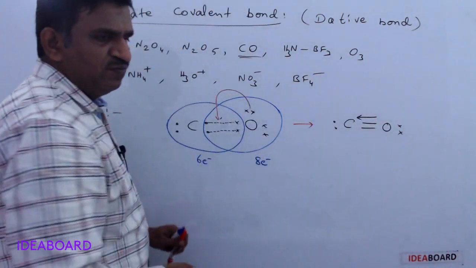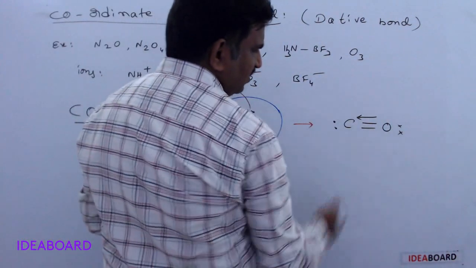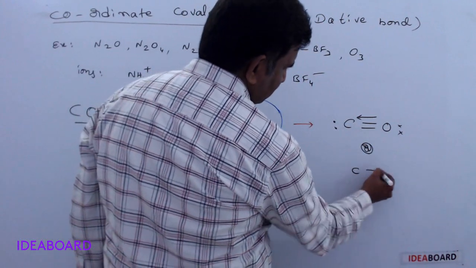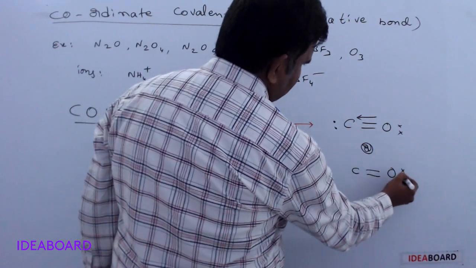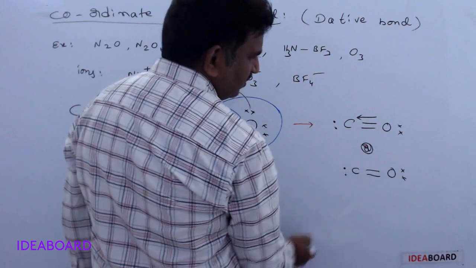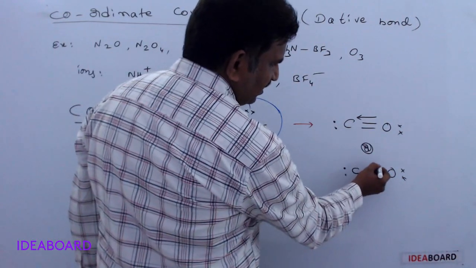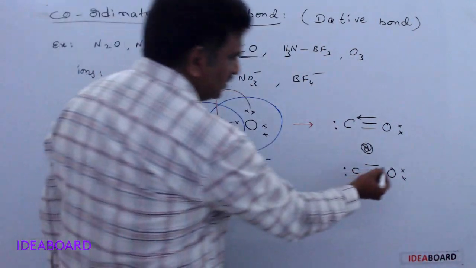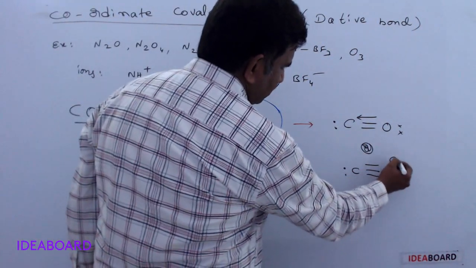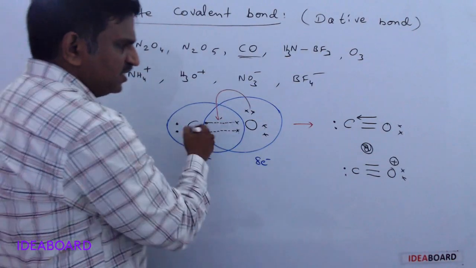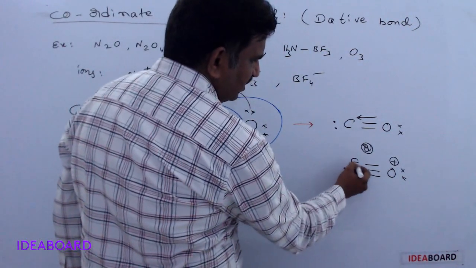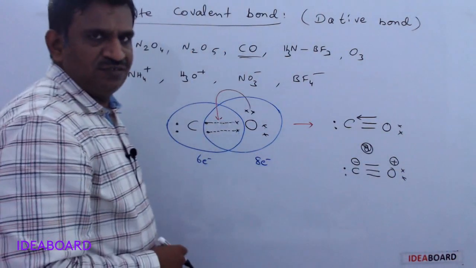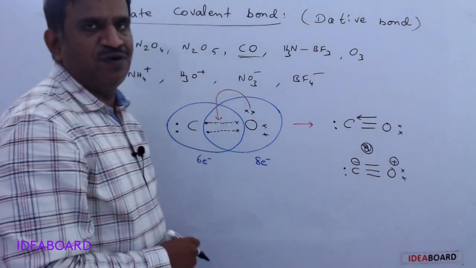This is the dative bond between carbon and oxygen. As per the latest representation, oxygen has one lone pair and the dative bond can be indicated by a normal bond. Oxygen has given the lone pair, so oxygen loses it and gets a positive charge, and carbon gets that electron pair, so it gets a negative charge. In this way we can also indicate it by writing a normal covalent bond.